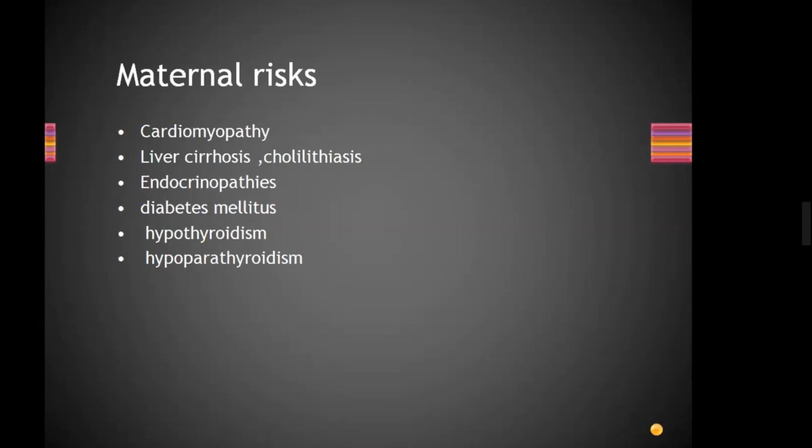It will start from the heart, cardiomyopathy, and then comes liver cirrhosis or cholelithiasis, and then endocrinopathies. All other 3 are endocrinopathies: diabetes mellitus, hypothyroidism, hypoparathyroidism, right? 3 endocrinopathies and 2 others, cardiomyopathy, liver. Remember, it is very important in thalassemia: heart problem, liver problem, endocrinopathies. Only 3 problems.